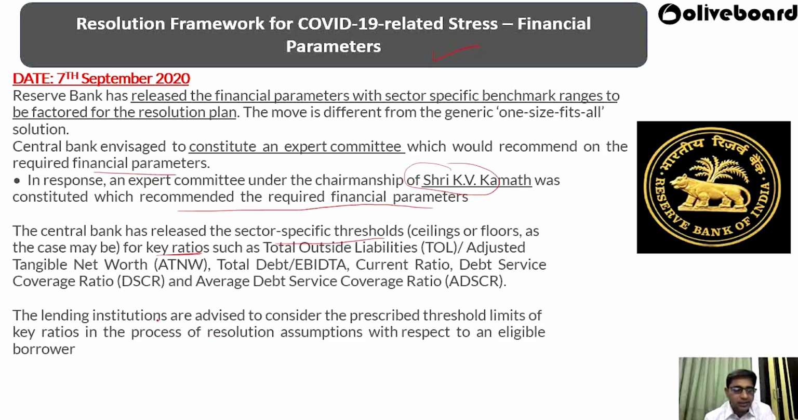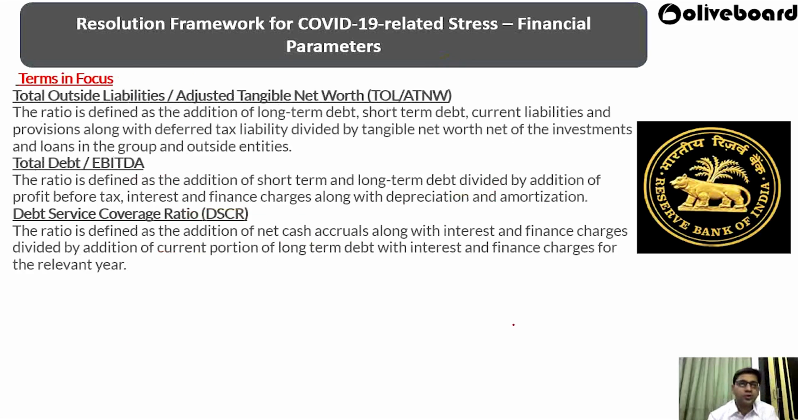The lending institutions are advised to consider the prescribed threshold limits of the key ratios in the process of resolution with respect to eligible borrowers. So what are these? Total outside liabilities divided by adjusted tangible net worth. The ratio is defined as the addition of long-term debt to short-term debt, current liabilities and provisions along with the deferred tax liability, divided by the tangible net worth net of the investment in the loan.